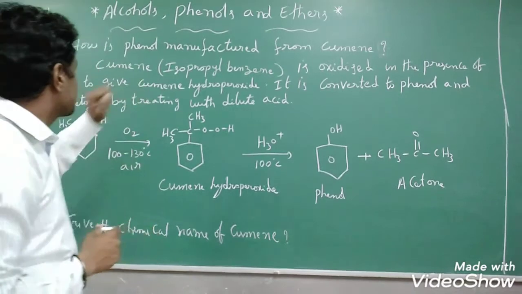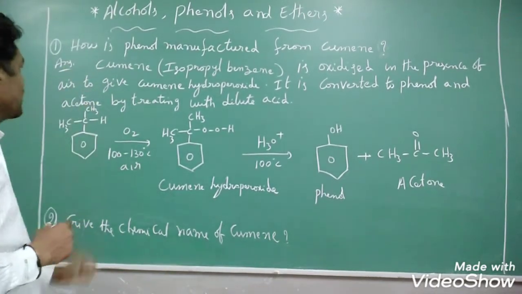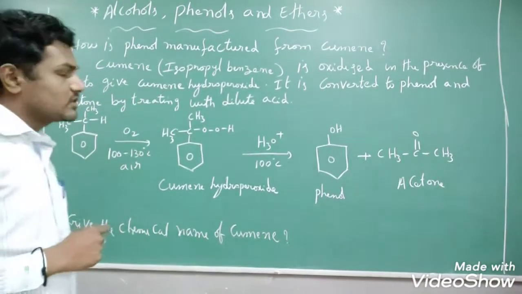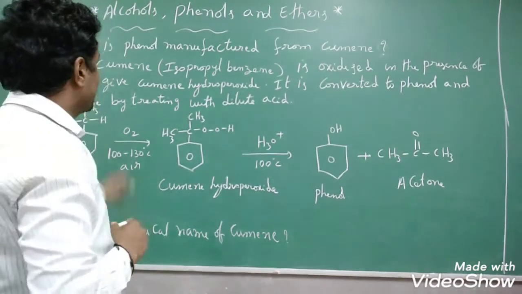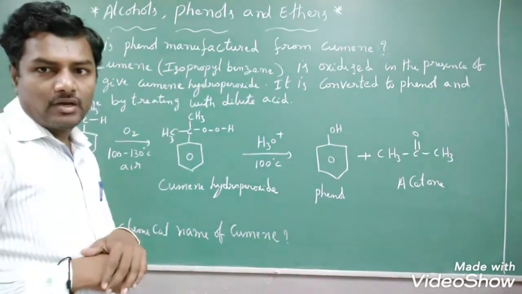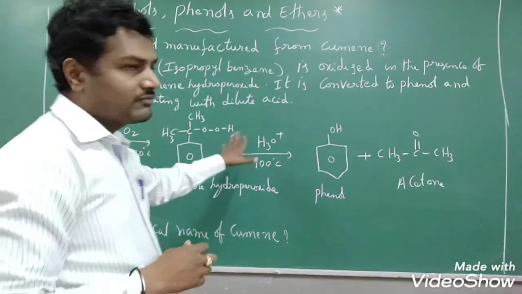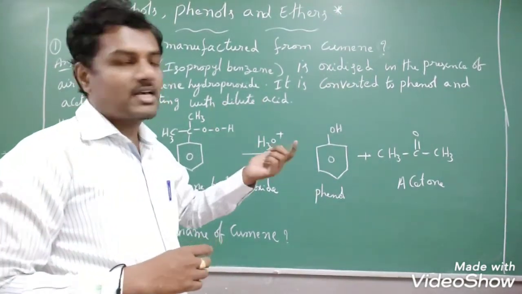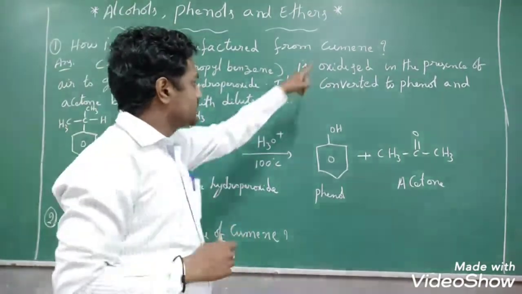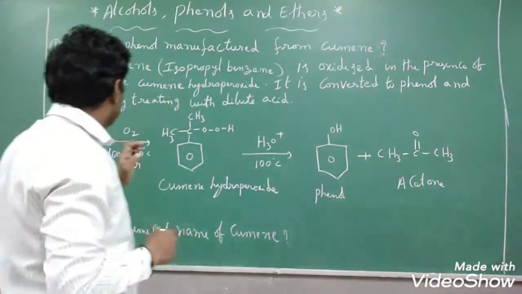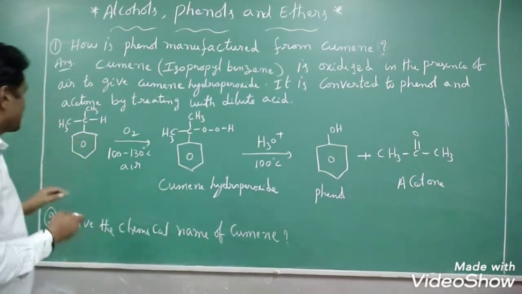In that, the first most important question we have is, how is phenol manufactured from cumin? Very, very important question for 3 marks. Sometimes they ask for 2 marks. Let us see what is cumin. Cumin is nothing but isopropyl benzene.